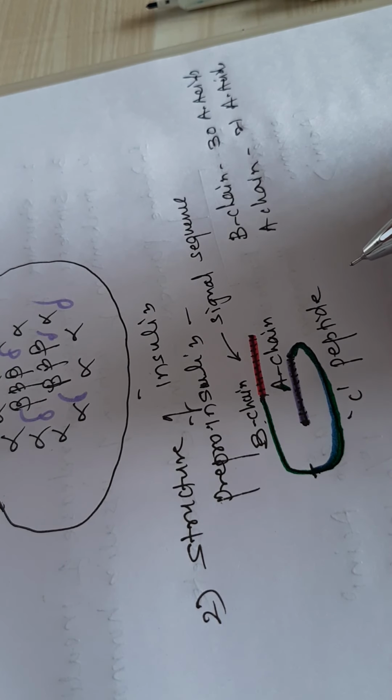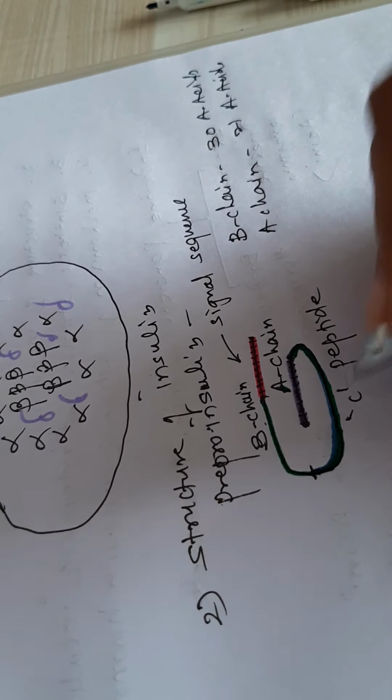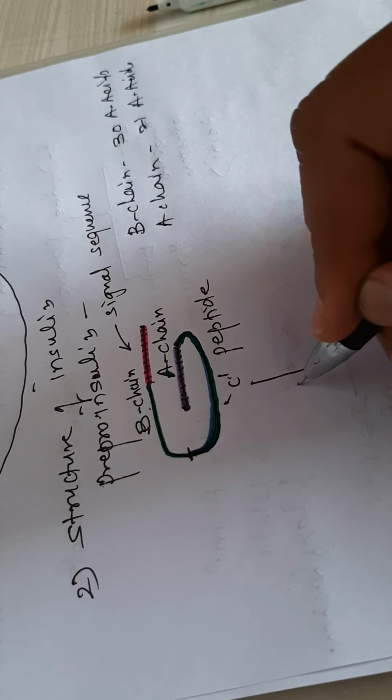So structure is very important. Each and every segment has an important function, and it is to be considered. The C-peptide connects the B chain and A chain, isn't it? The shape is a C shape. That's why it is called C-peptide, or also known as connecting peptide. Got it? So this is about the structure of pre-pro insulin.